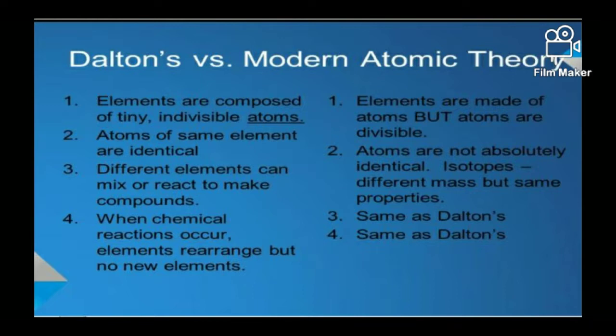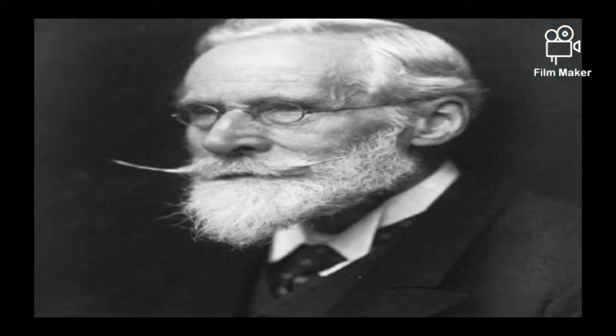Dalton's atomic theory says atoms of the same element are alike in all respects and differ from atoms of other elements. The modern theory states that atoms of the same element may not be alike in all respects, as seen in the case of isotopes, which are atoms of the same element having the same atomic number but different mass numbers. The modern atomic theory, however, correlates with Dalton's theory in the fact that atoms are the smallest unit of matter taking part in a chemical reaction, and in a given compound the relative number of each kind of atom is constant.